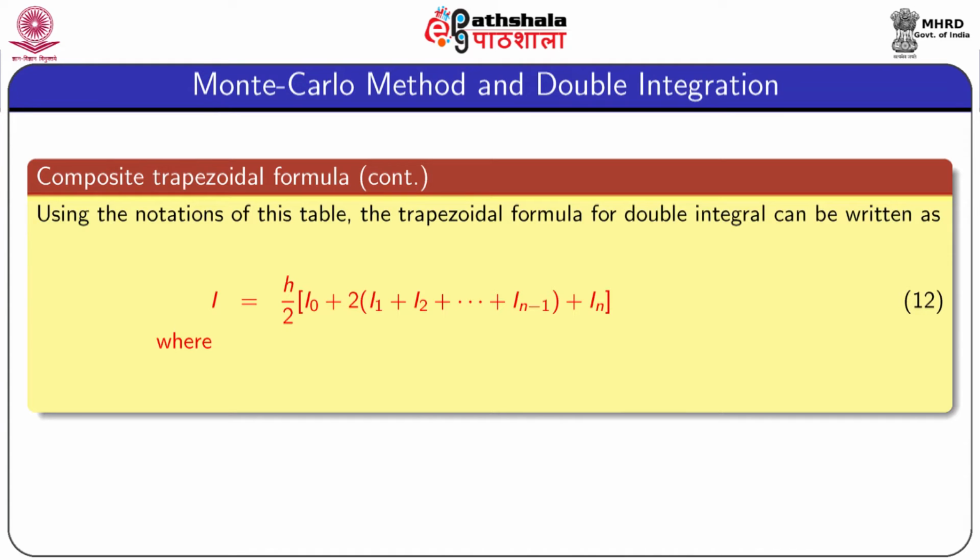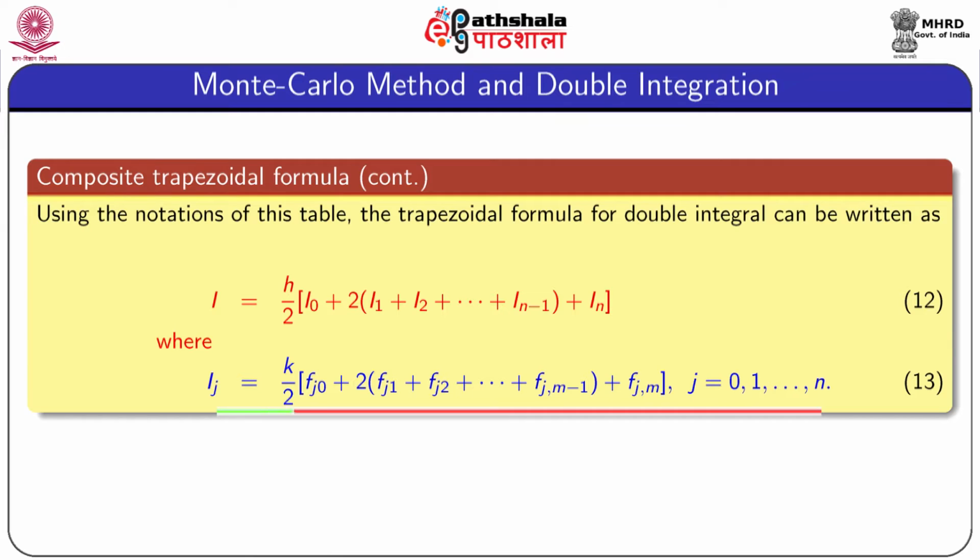See that this formula is exactly similar to the trapezoidal formula which is applied in the single variable case, where Ij equal to k by 2 into f of j0 plus 2 into f of j1 plus dot dot dot plus f of j comma m minus 1 plus f of j comma m, and this is true for all j equal to 0 to n.